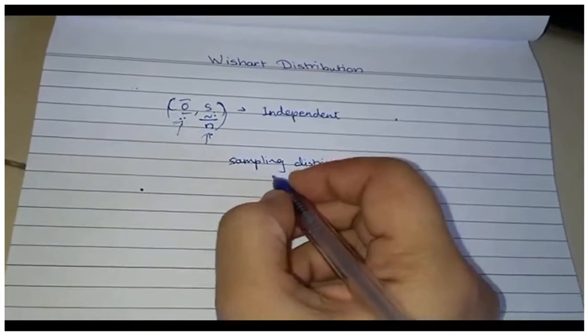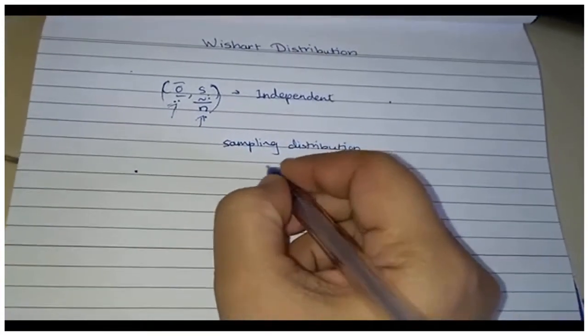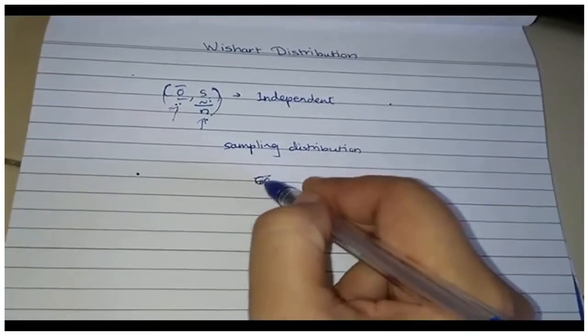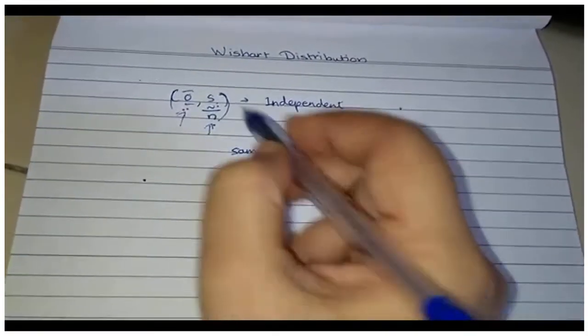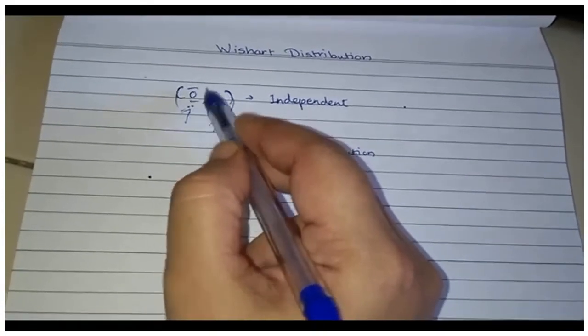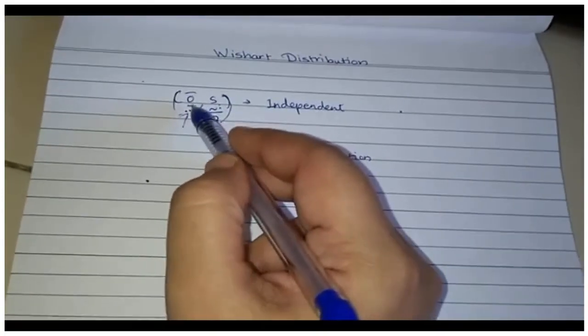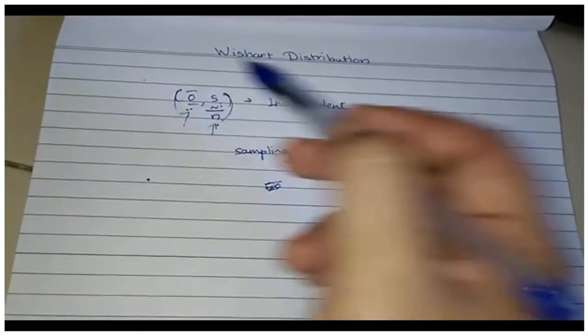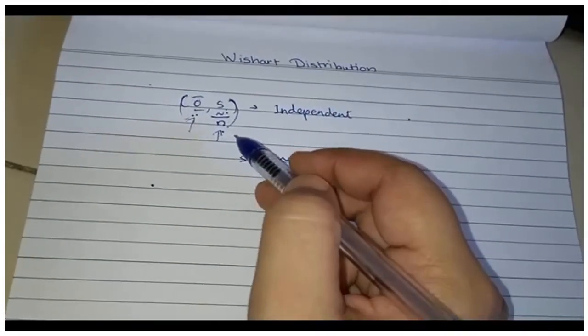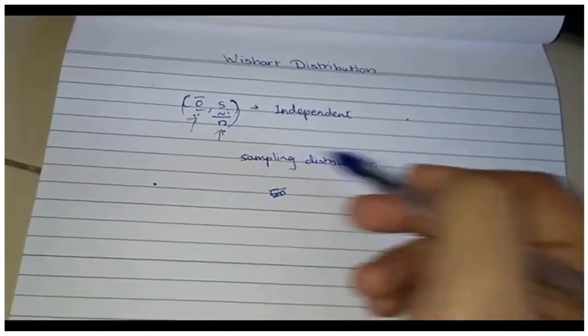At the end of the exercise, we would have 60 values of X bar and 60 values of S by n if our class size is assumed to be 60. If I plot all those 60 values in a histogram of, say, individual components, then I'll get some sense about the distribution of X bar. Similarly, I can get some sense about the distribution of S by n. Those distributions are known as sampling distributions.